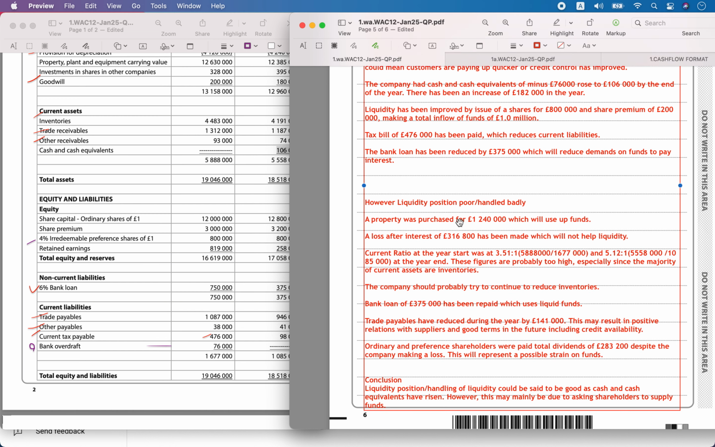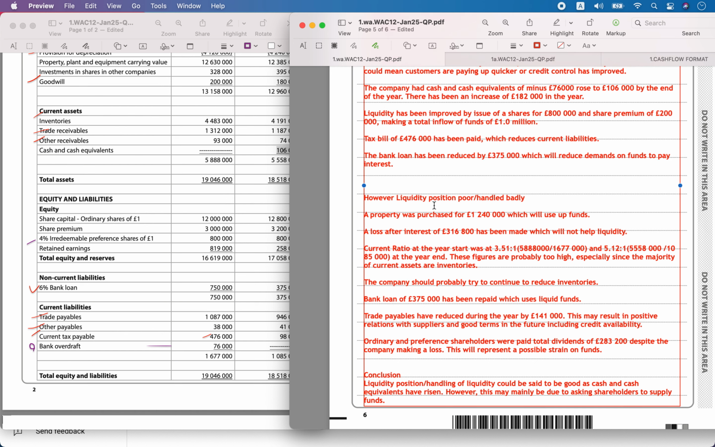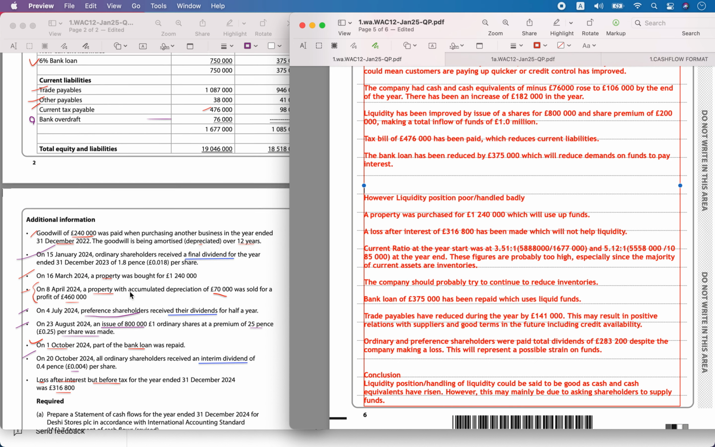However, some factors indicate the liquidity position was not so good. What are the factors? The property was purchased for 1,240,000, which means liquid funds will be used up. Also a loss after interest of 316,800 was incurred, which will not help the liquidity. This was given here.